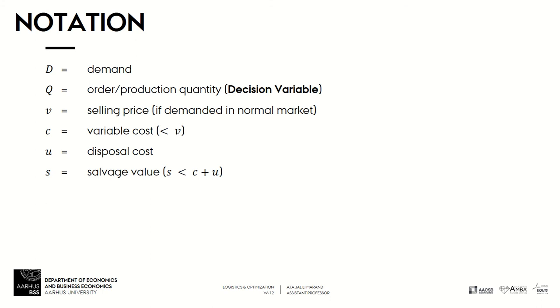The other option could be that we sell the extra units at the end of the season at a discounted price equal to S, and it is called salvage value. And we have, of course, some conditions for these different costs, and these are the given values in our model.